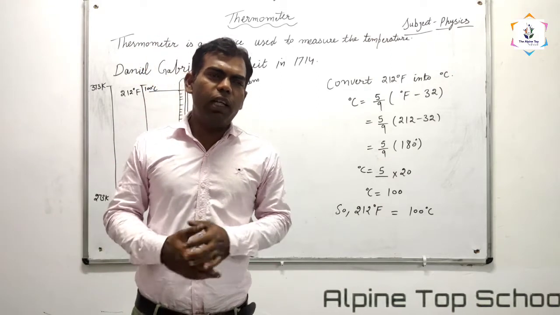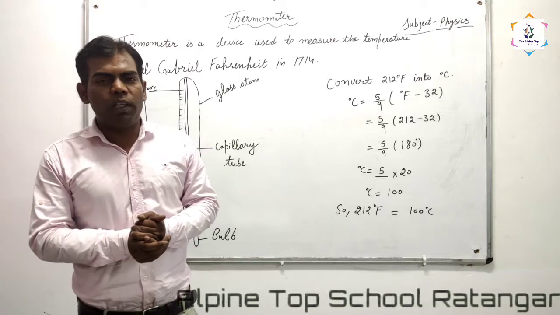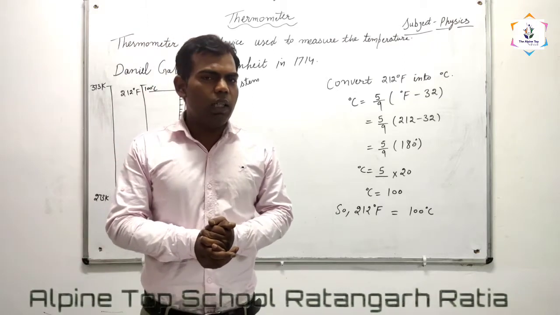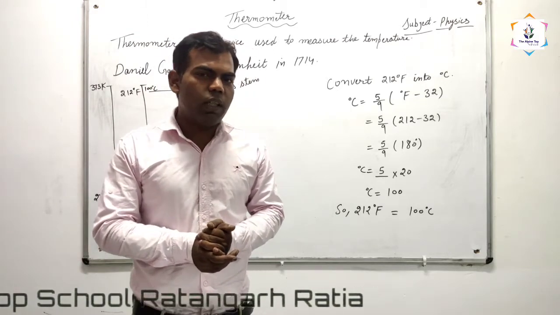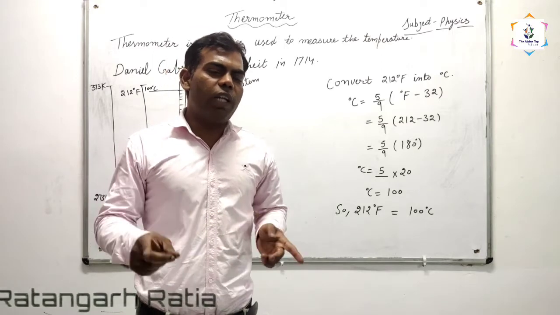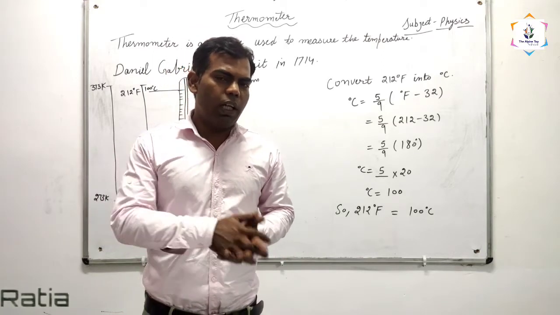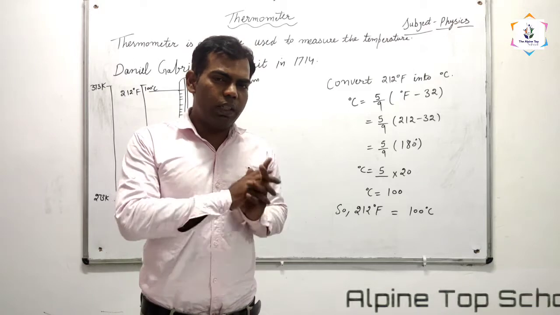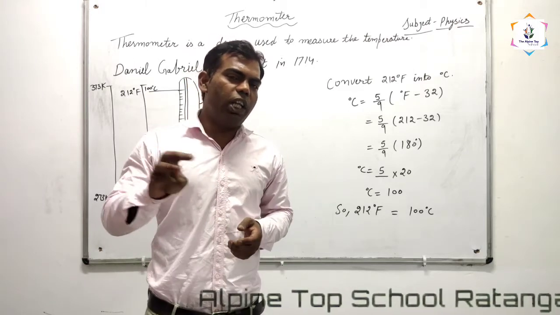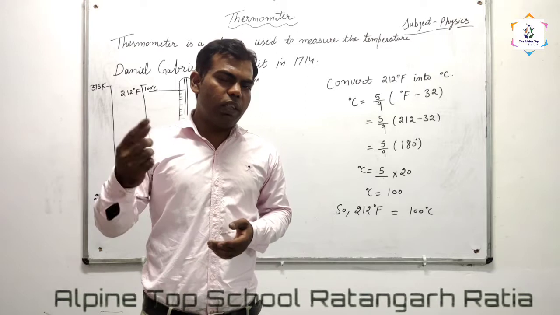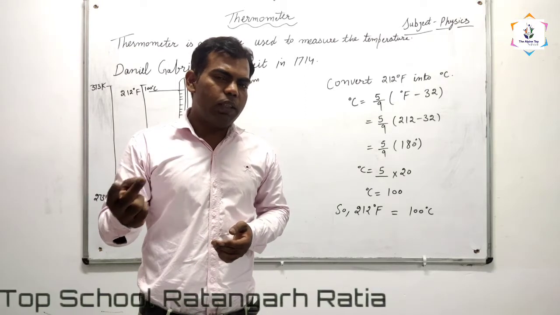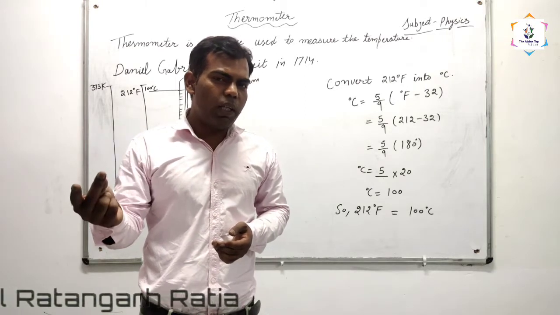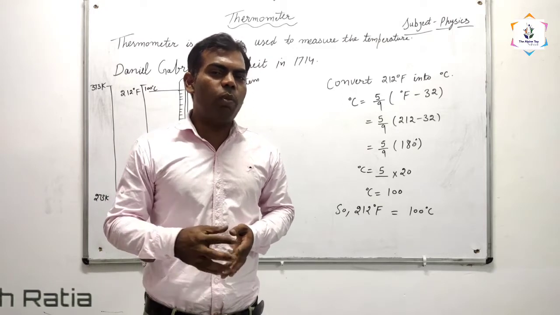In our daily life, there are three types of thermometer. First is the modern thermometer. Second is the digital thermometer. Third is the infrared thermometer. How many types of thermometer are there in our daily life? There are three: the modern thermometer, the digital thermometer, and the infrared thermometer.